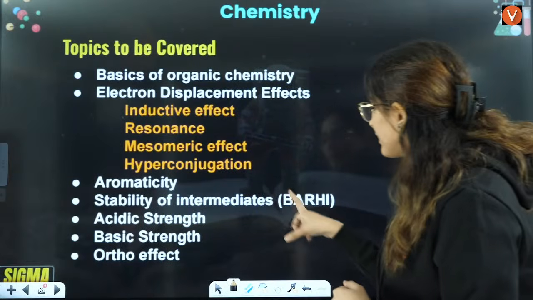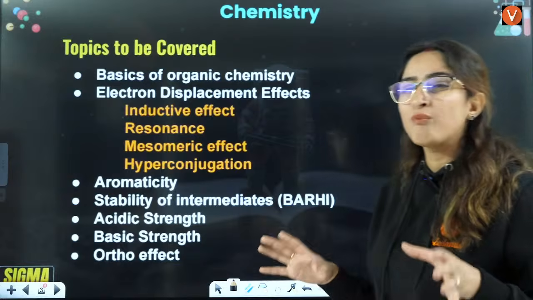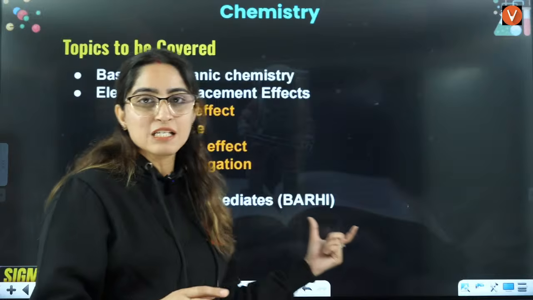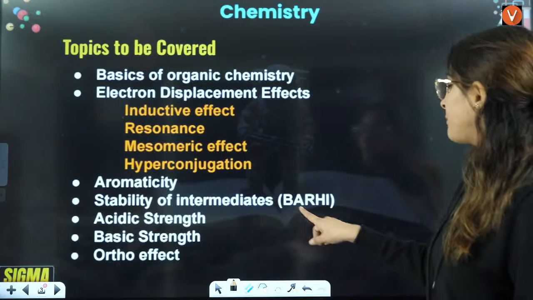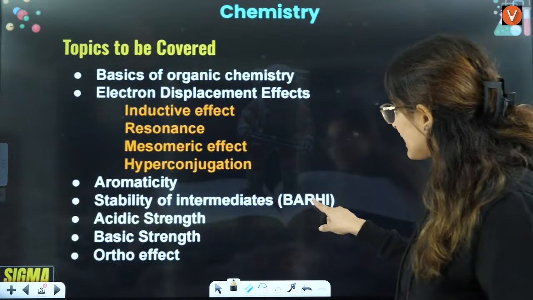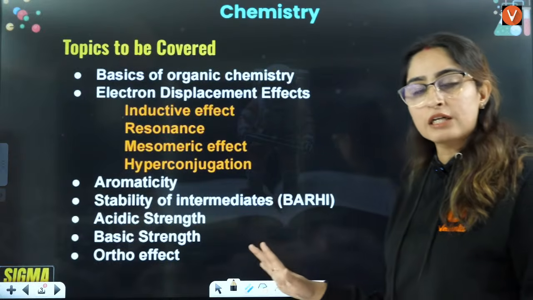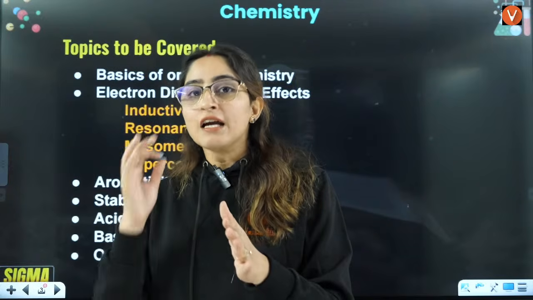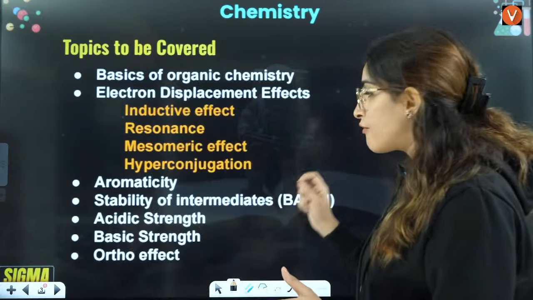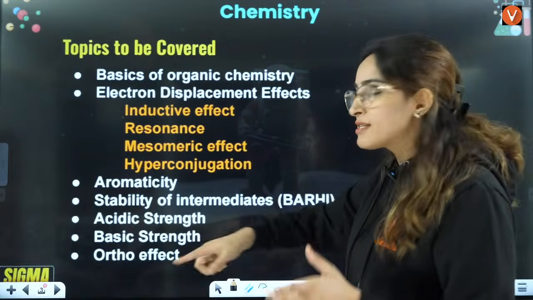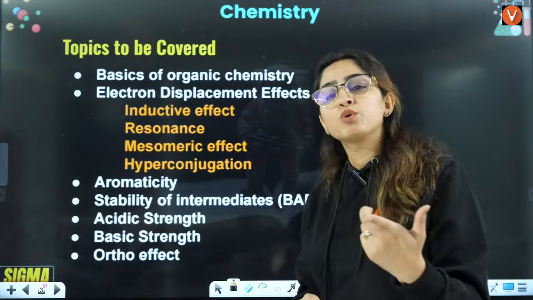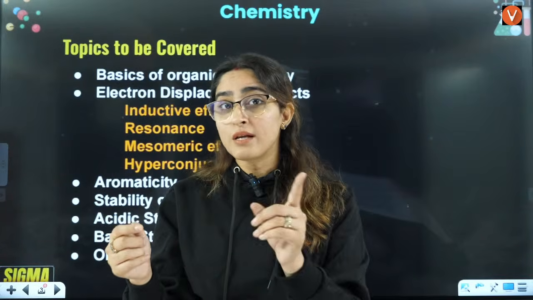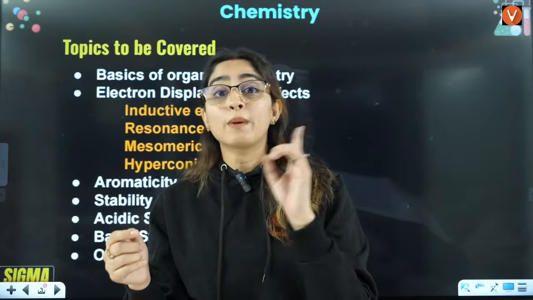Then stability of intermediates based on BARHI. Now ma'am, what is this BARHI? You won't see this term in books. This is how I ask my students to remember this thing. B for back bonding, then aromaticity, resonance, hyperconjugation, inductive. Stability of intermediates is so important because it is tough to understand. If you know all these concepts individually, then you also have to know how to apply them. If this is a question, should I apply resonance? Should I apply aromaticity? Should I apply inductive?